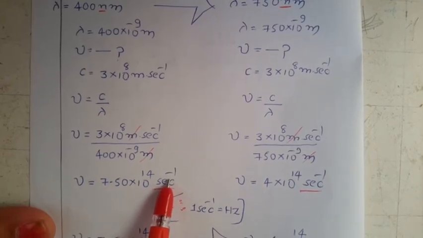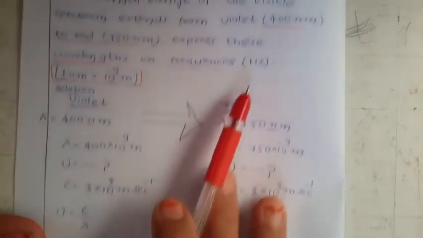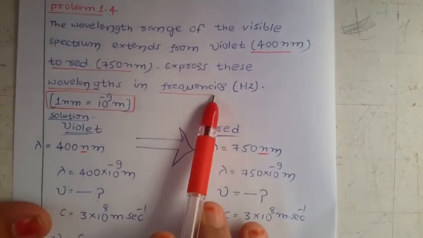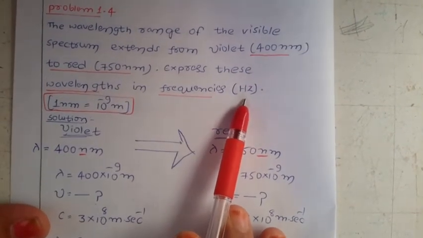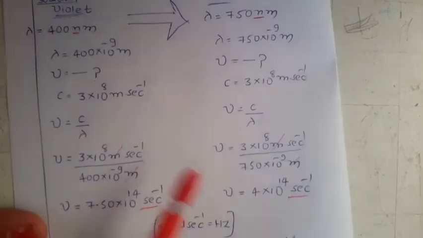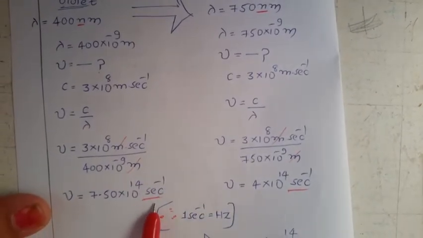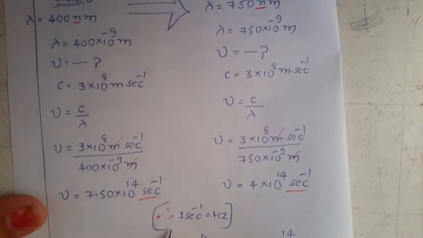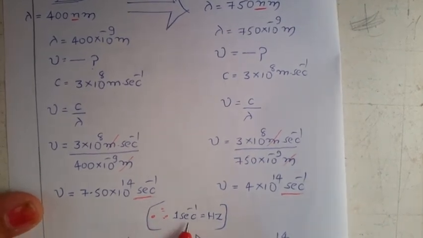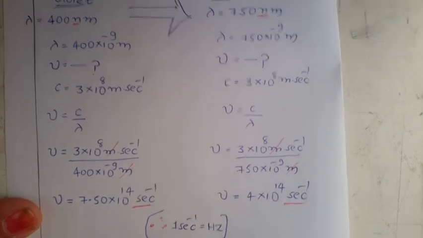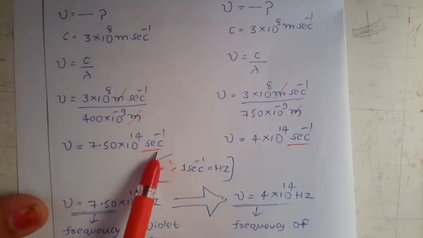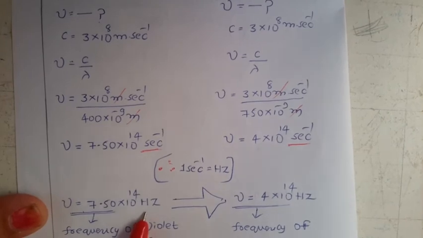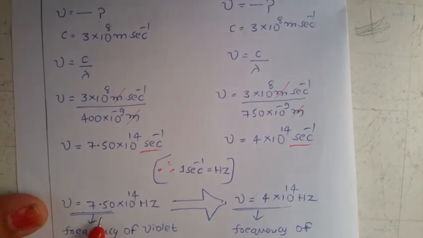Now, what they ask is these values in the frequencies, and that too in hertz. So here we got the units as second inverse. While discussing the frequency units, 1 second inverse is equal to what? Hertz. So simply, second inverse you can replace with hertz. So mu, how much is this range?